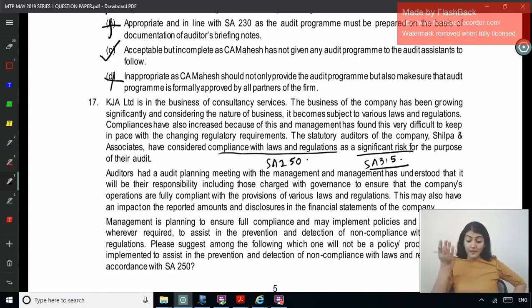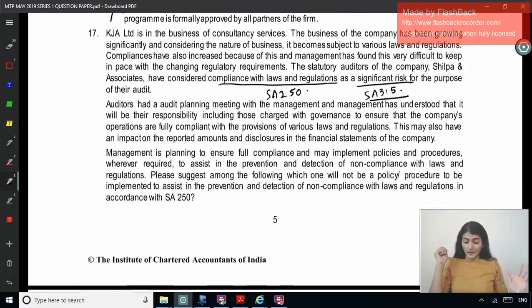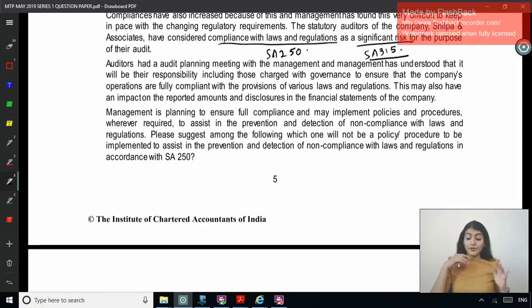Auditor had an audit planning meeting with the management, and management has understood that it will be their responsibility, including TCWG, to ensure that the company's operations are fully compliant with the provisions of various laws and regulations. This may also have an impact on the reported amounts and disclosures in the financial statements of the company. Management is planning to ensure full compliance and may implement policies, procedures wherever required to assist in the prevention and detection of non-compliance with law regulation.